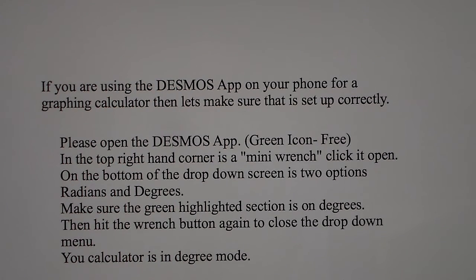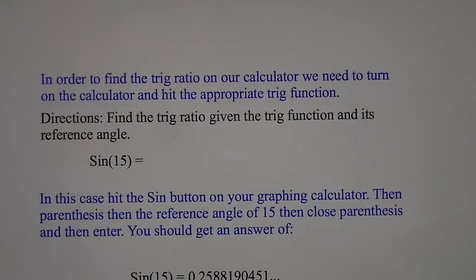With that being said, once you download the Desmos app, please open it. In the top right-hand corner is a little wrench. Click it to open a drop-down menu giving you a couple of options. On the bottom of that drop-down menu is radians and degrees. Make sure that green box is on degrees. If it's not, just tap degrees and the green box should appear on degrees and switch off of radians. Once that's highlighted, hit the wrench button again to hide the drop-down menu, and then you'll be able to use the calculator. Your mode will be in degrees to do all that we need to get done.